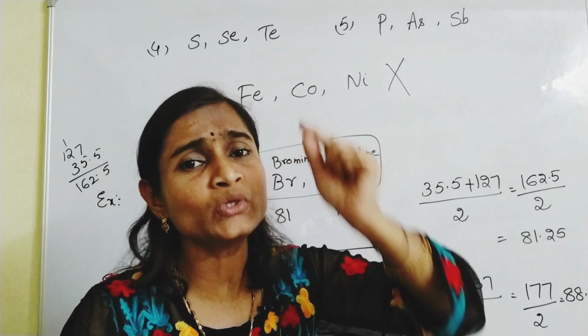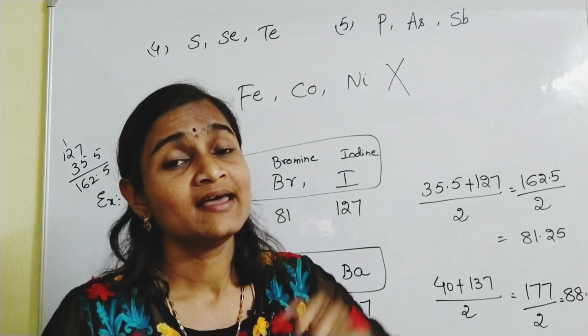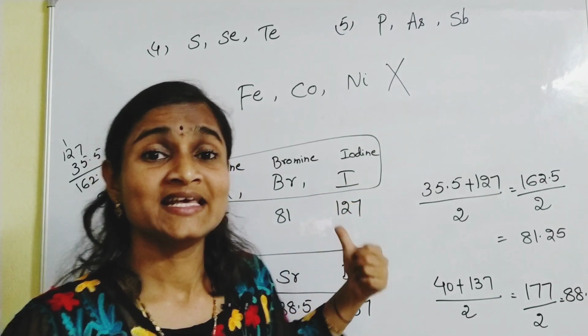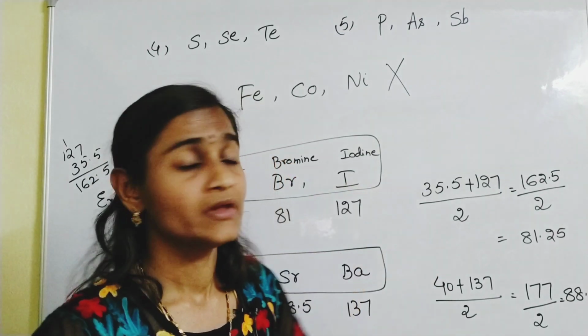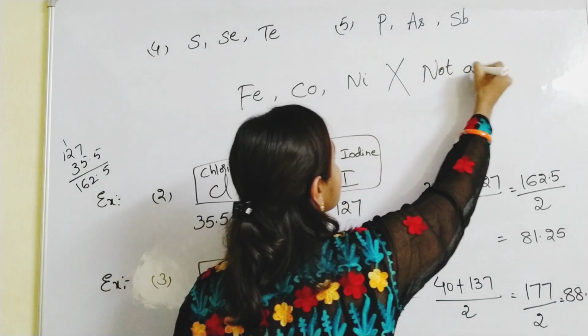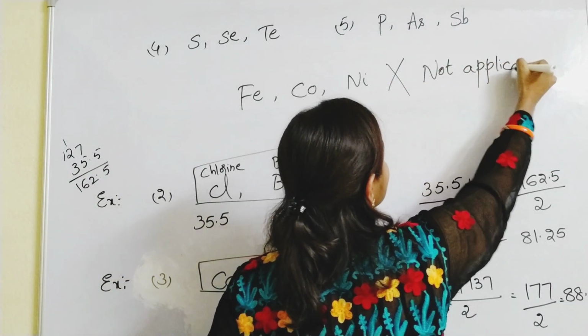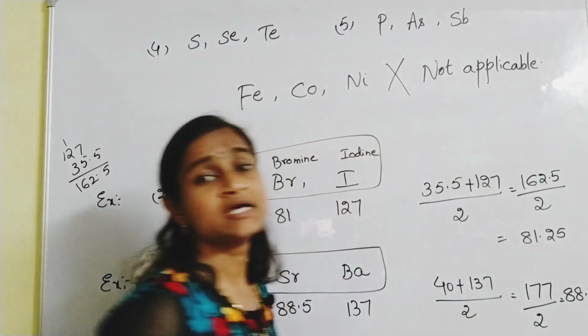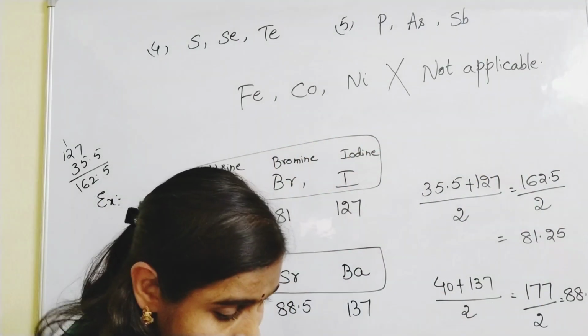Very minute difference is there in atomic weights. Then this law of triads is not applicable. The concept of triads is not applicable.